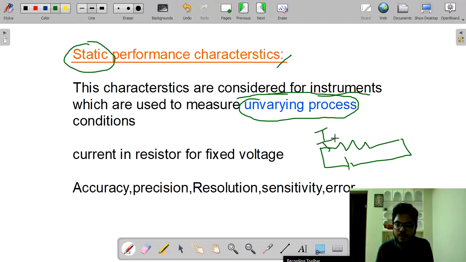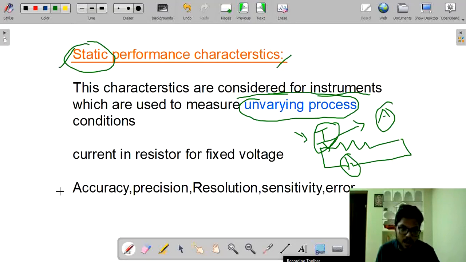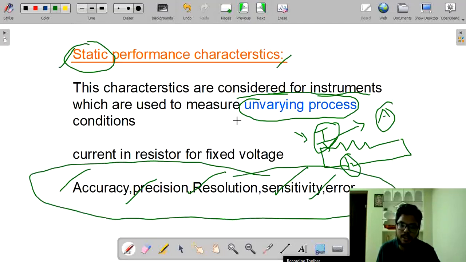This current will not vary until our voltage is varied. Now we are getting an unvarying quantity. To measure this unvarying quantity, what will we use? We will use ammeters. This is called an unvarying quantity. To study these types of measurements, we will go for static performance. Under the static performance, we have accuracy, precision, resolution, sensitivity, and error. Now we will study these terms.